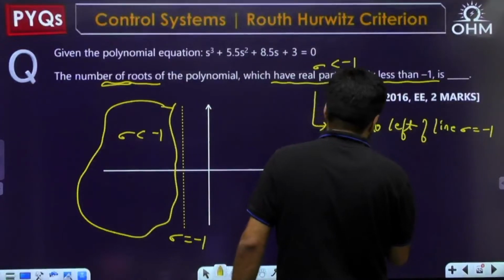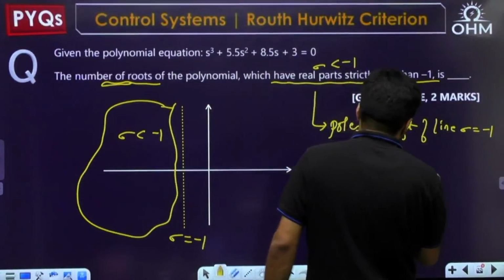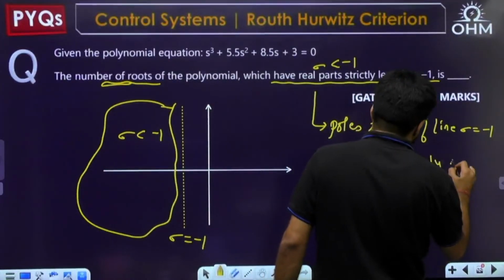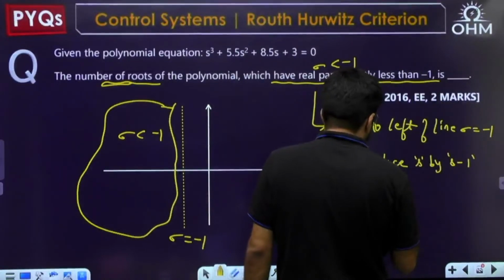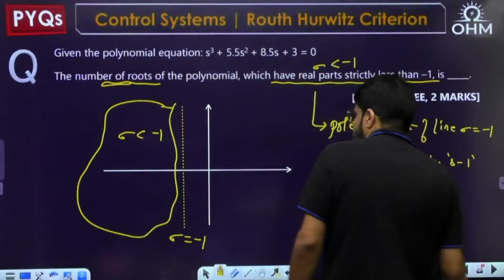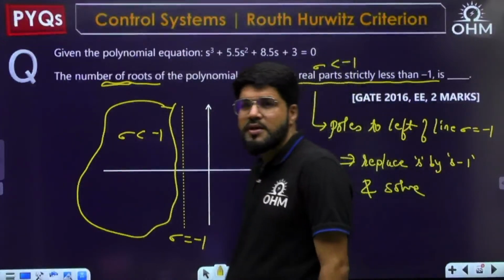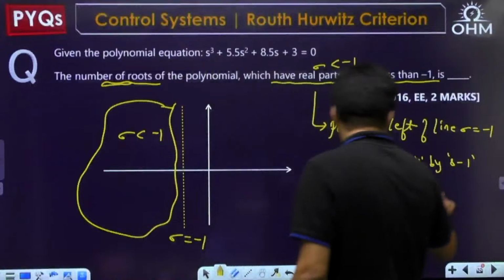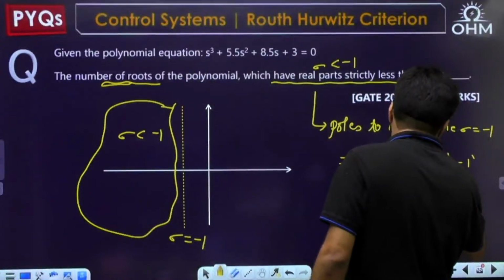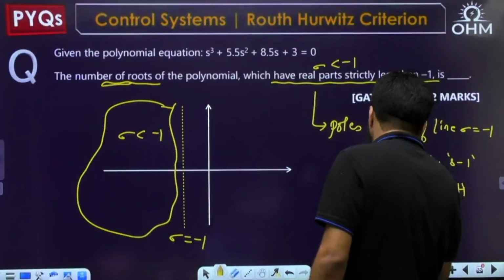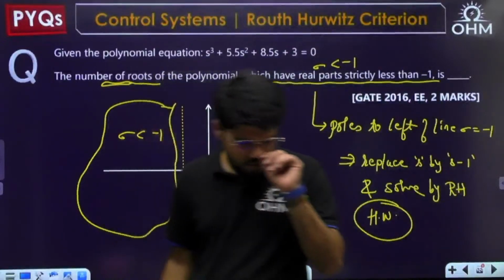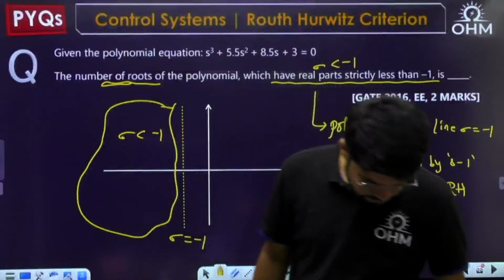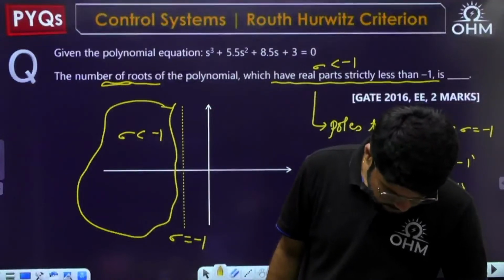And again, to solve this, what do you do? Replace s by s minus 1, and solve again by the Routh Hurwitz criteria. Hope this is clear to you, and this is homework, because it's a similar calculation. Hope it will be clear to you, right?